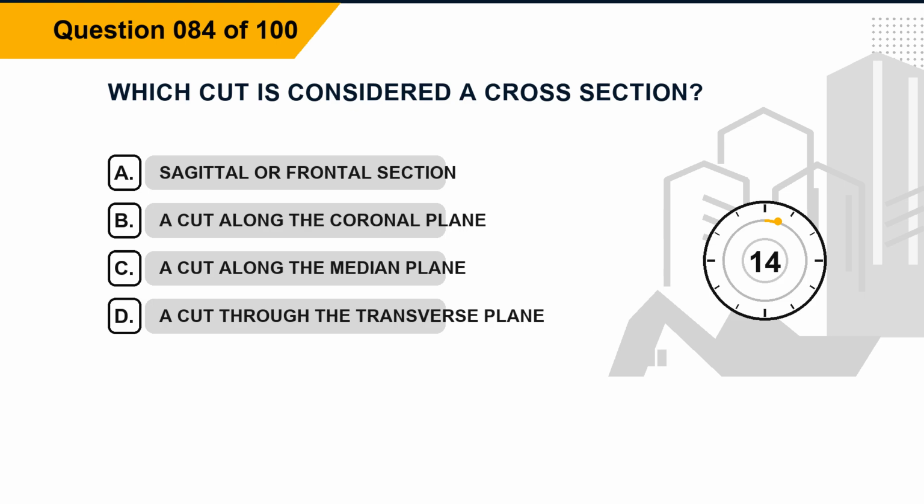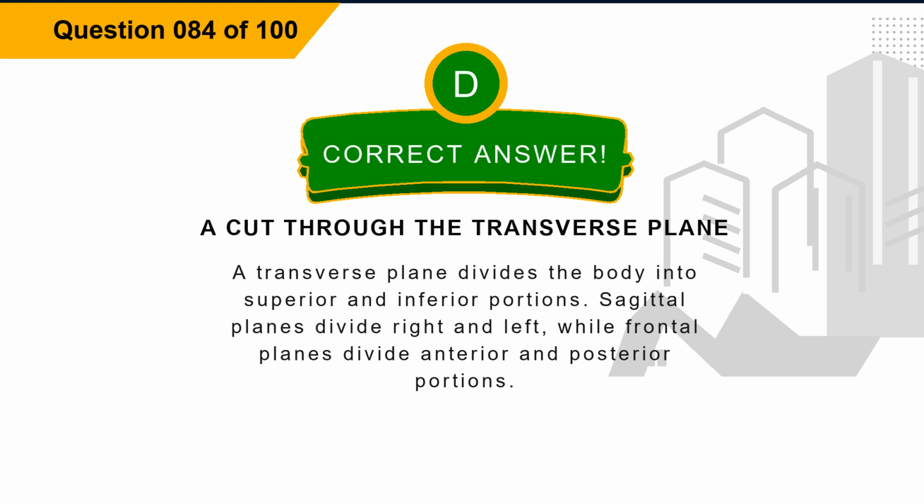Question 84. Which cut is considered a cross-section? Option A, sagittal or frontal section. Option B, a cut along the coronal plane. Option C, a cut along the median plane. Option D, a cut through the transverse plane. The correct answer is option D, a cut through the transverse plane. Explanation. A transverse plane divides the body into superior and inferior portions. Sagittal planes divide right and left, while frontal planes divide anterior and posterior portions.